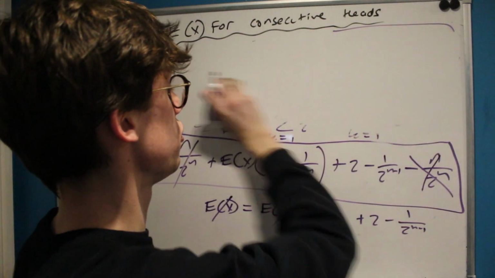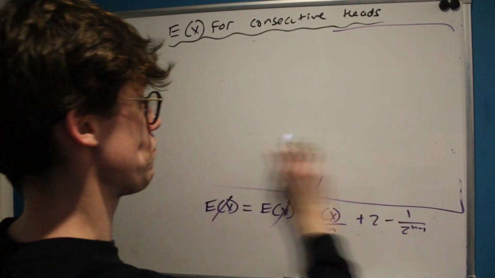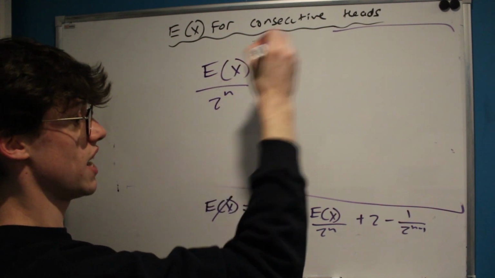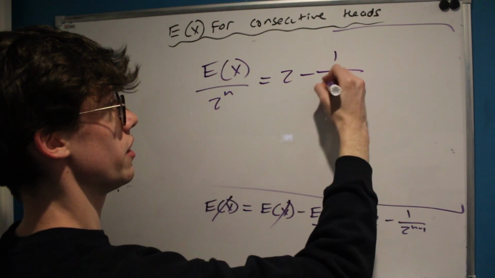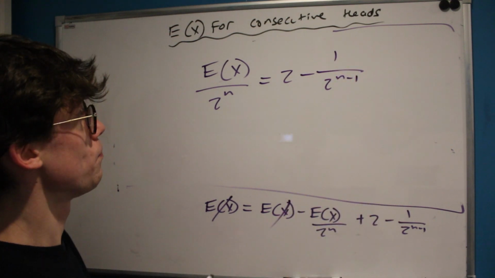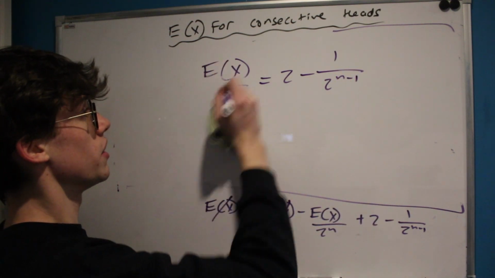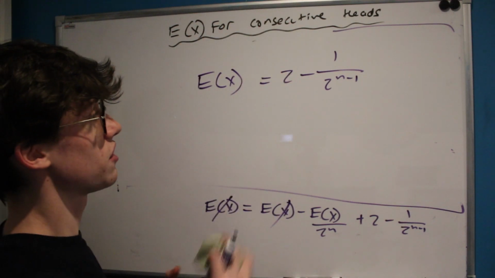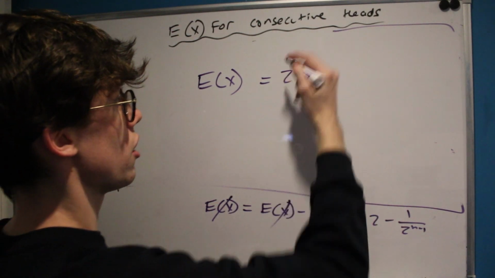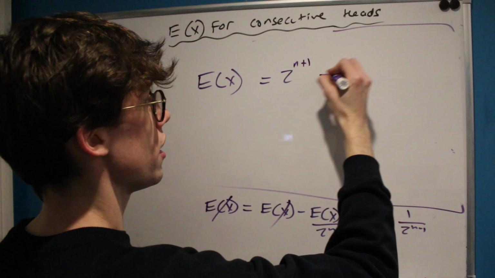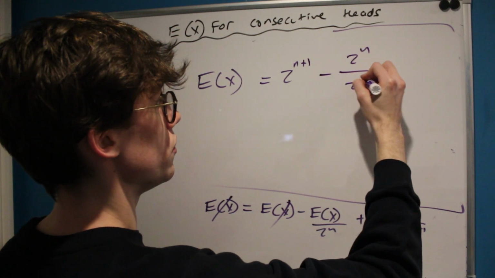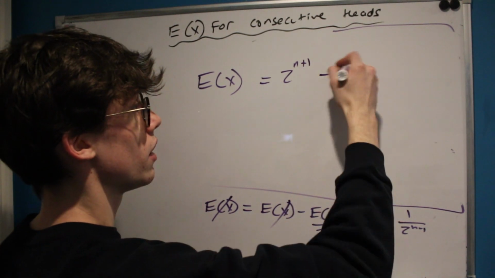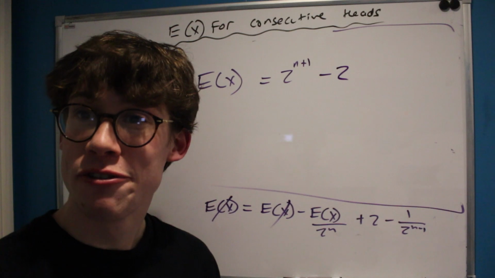And let's make some space to write what that gives us up here. So that's going to tell us that the expected value of x over 2 to the n equals 2 minus 1 over 2 to the n minus 1. And now all we've got to do is multiply by 2 to the n on both sides, which is going to give us that the expected value of x is equal to 2 to the power of n plus 1 minus 2 to the n over 2 to the n minus 1, which is of course just 2. So there we go, that is our general formula in terms of n.